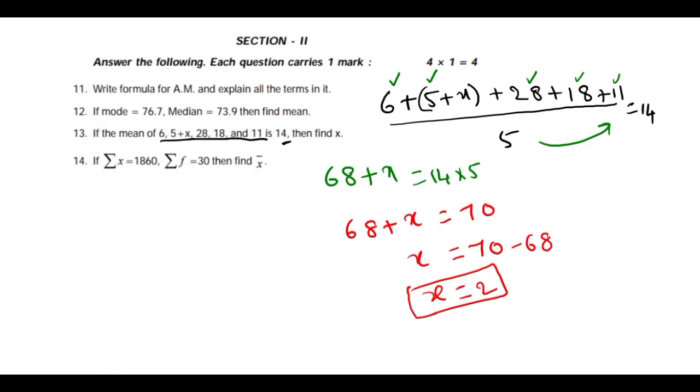Next question is here. In this problem, we need to find x bar. So x bar is equal to sigma fx divided by sigma f. What is sigma fx here? This is 1860 divided by 30. The 0s get cancelled. 3 ones are 3, 3 sixes are 18, 3 twos are 6. So 62 is the answer for this question.